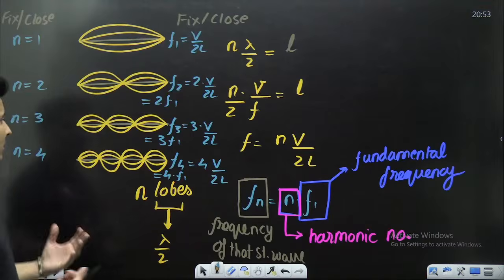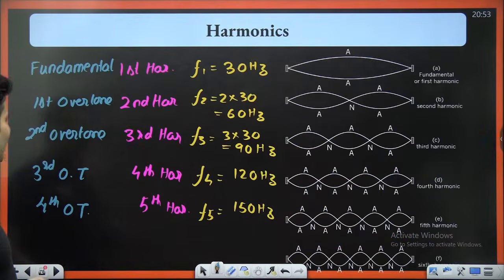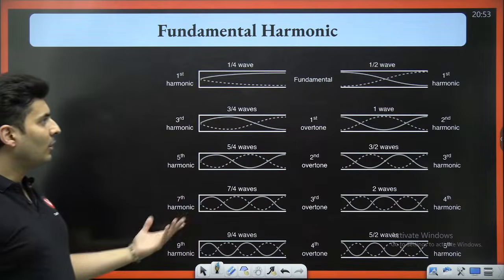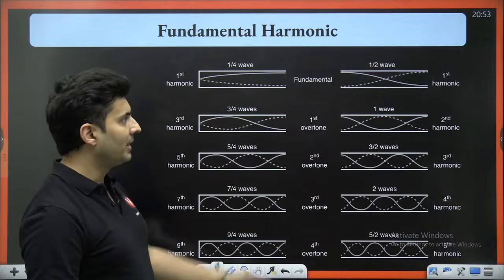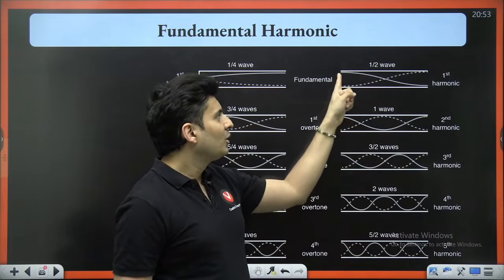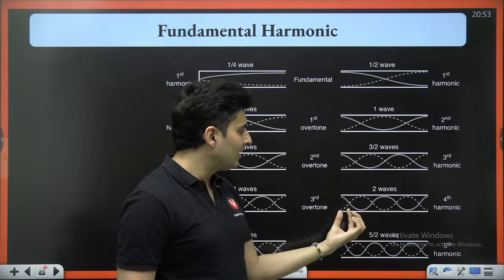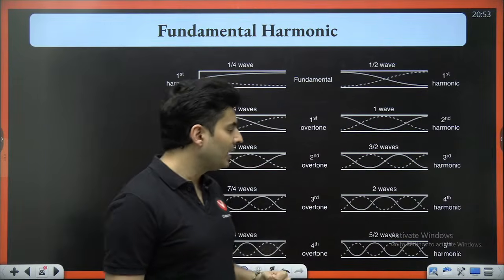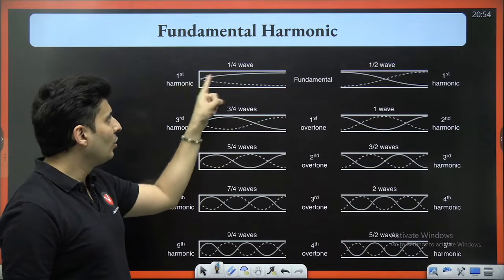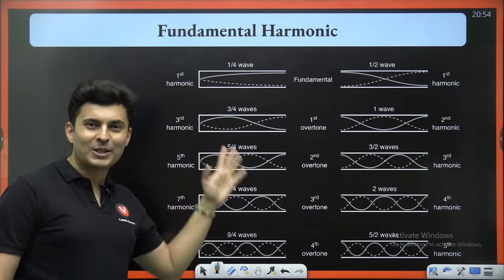Okay, so these are the different frequencies in which you can get it for fixed. Similarly, you can do it for fixed-free and free-free also. Look at this. I have put it up on the table over here. Both sides free: you will have antinodes on the ends, and you might have some lobes in between. One fixed, one free, one closed, one open: node, antinode, node, antinode. That's how you will get.